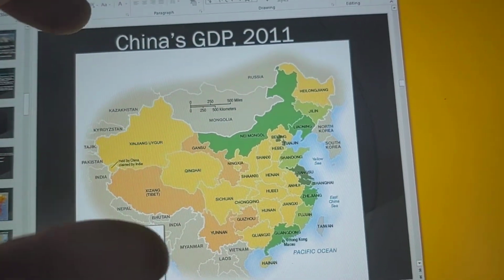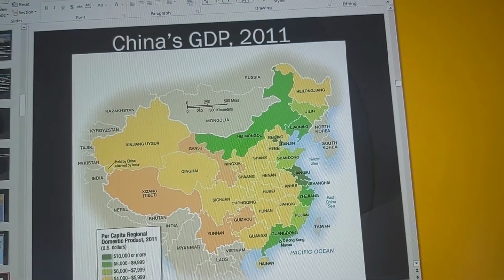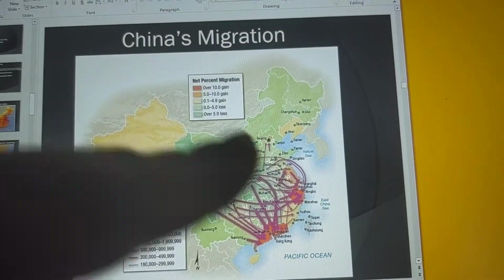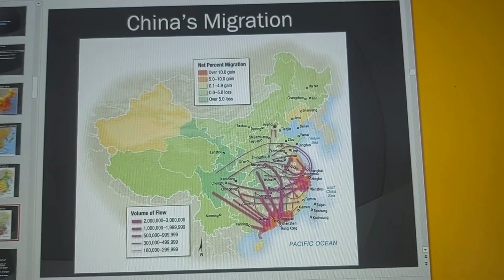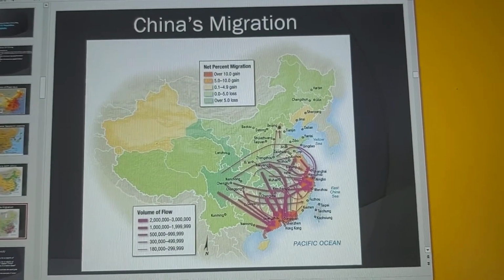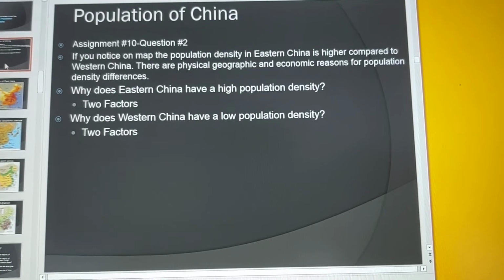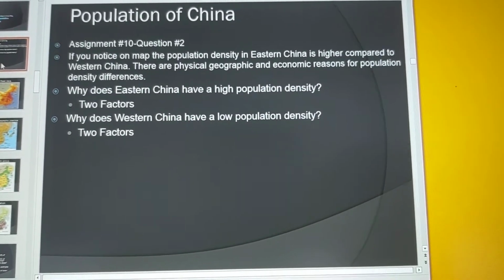Even though it's grown out here, it's still relatively the same. So you have to think of it from that perspective, and think about where people are migrating to. That's another perspective. All I need is 2 factors, but you have all these sources here at your disposal to help you answer it. So go ahead and pause the video here, and then we will continue with the population.